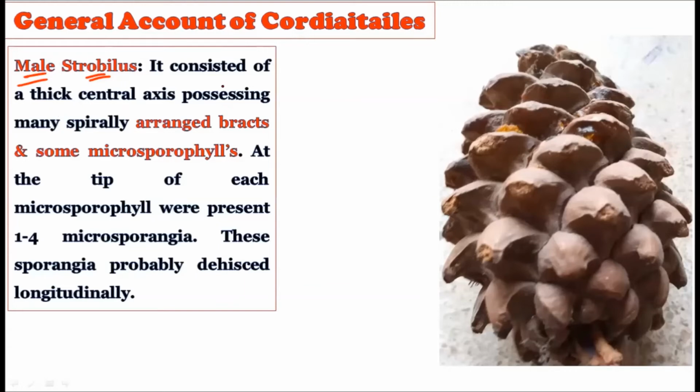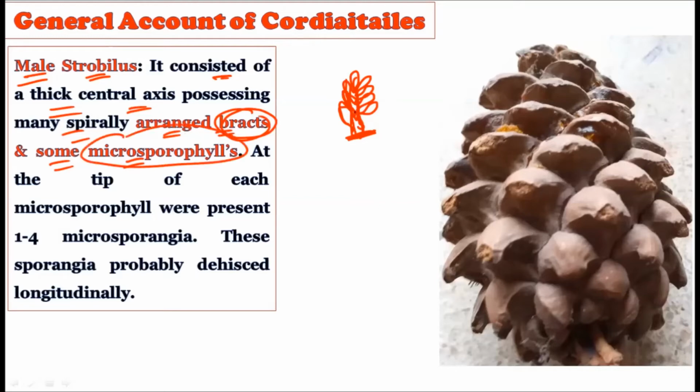It consists of a thick central axis possessing many spirally arranged bracts and some microsporophylls. The solid central axis is there like this, and then spirally arranged bracts are on it. This is the general appearance of the male cone. Among the bracts, which are modified leaves, some are the microsporophylls, which show the presence of the male gametophyte. Some are just modified bracts and some are microsporophylls.